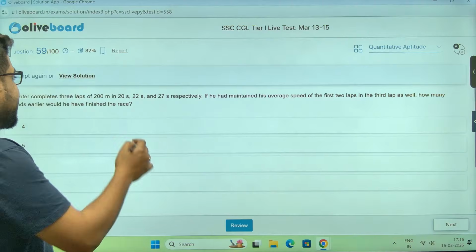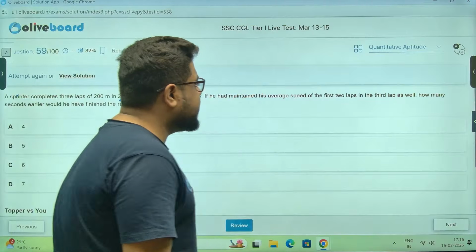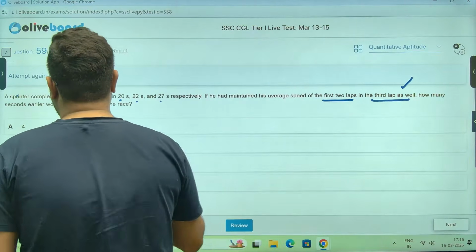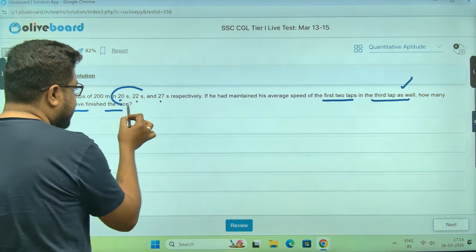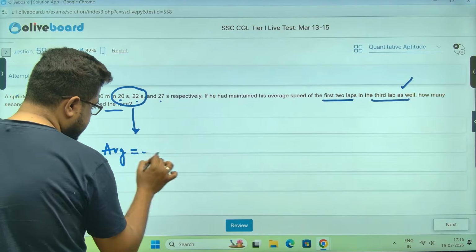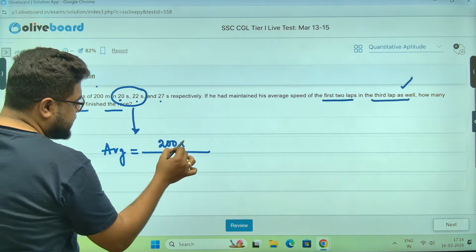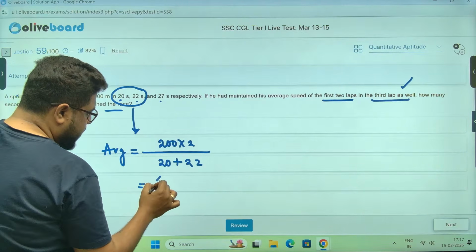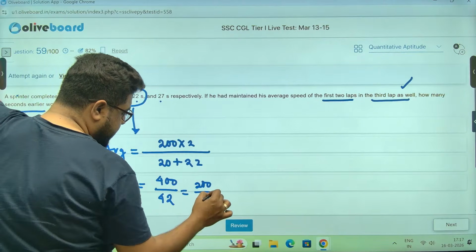A sprinter completes 3 laps in this much time respectively. If he had maintained his average speed of the first 2 laps in the third lap as well, then how many seconds earlier would he have finished the race? First things first, what is the average speed of the first 2 laps? Average speed is total distance by total time. Total distance, 200 meters twice, 2 laps, by time, which is 20 plus 22. So 400 by 42, or 200 by 21 meters per second.